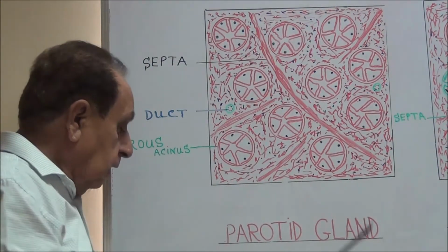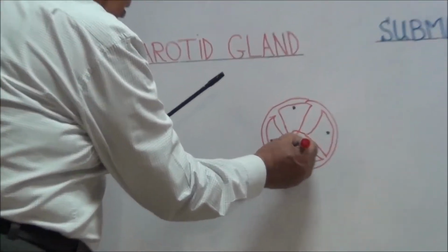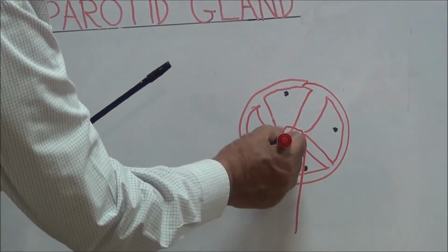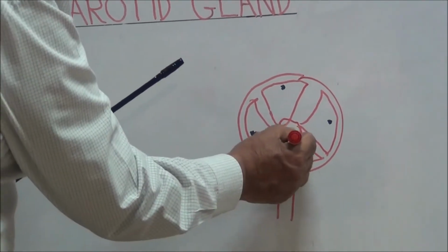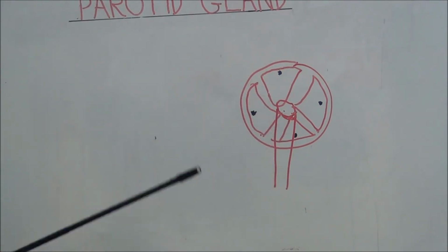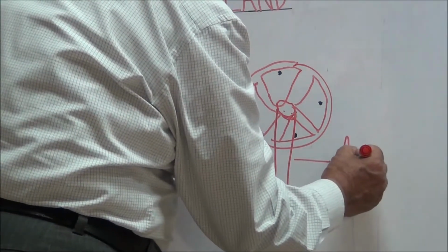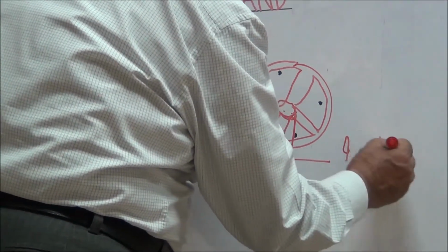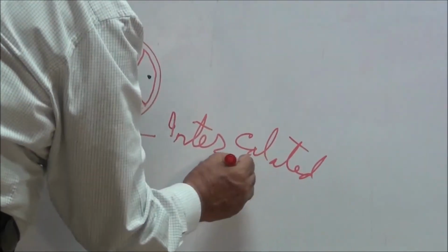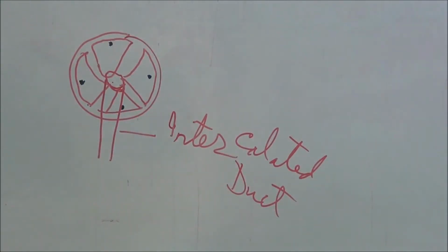Now the secretion from these cells enters into this opening, and this opening then opens into a duct called the intercalated duct.